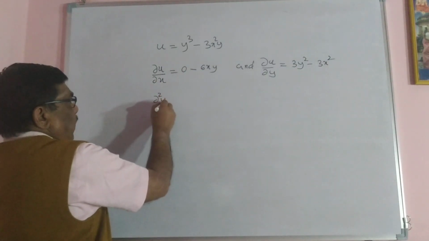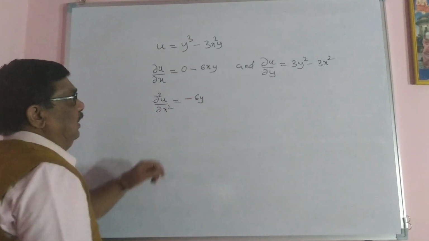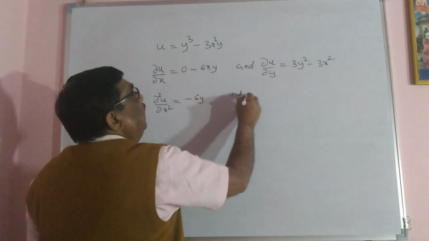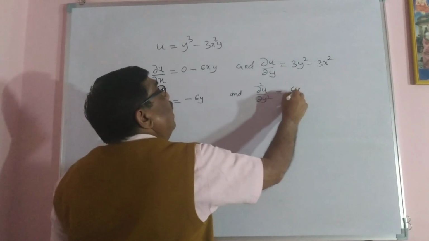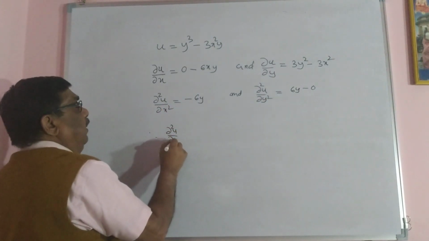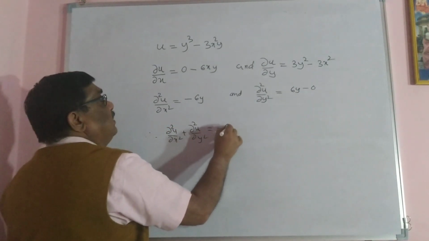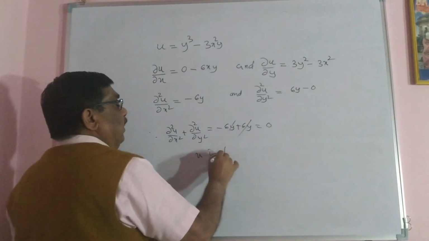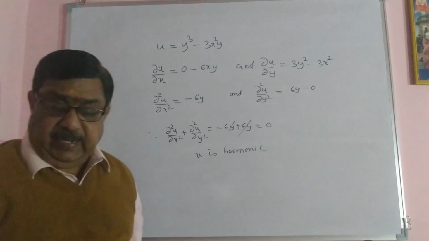So ∂²u/∂x² = −6y, where y is constant and x differentiation is 1. And ∂²u/∂y² = 6y − 0. Adding them, ∂²u/∂x² + ∂²u/∂y² = −6y + 6y, which cancels, and you get 0. Therefore u is a harmonic function. Very easy to prove.